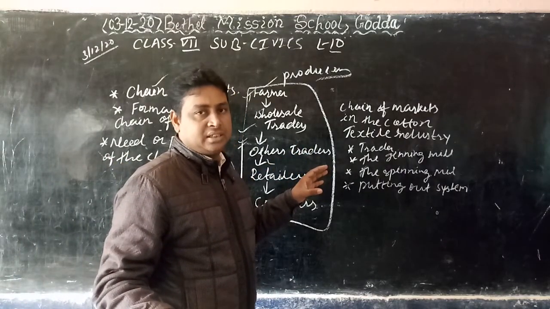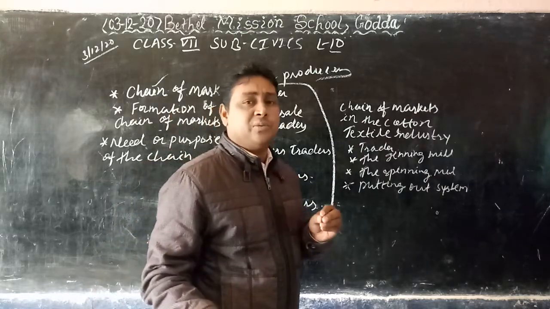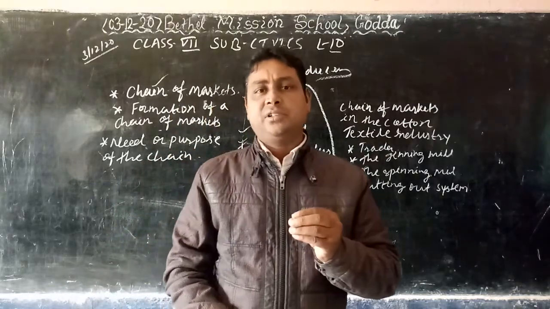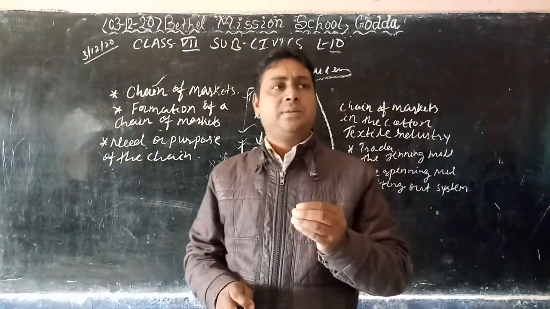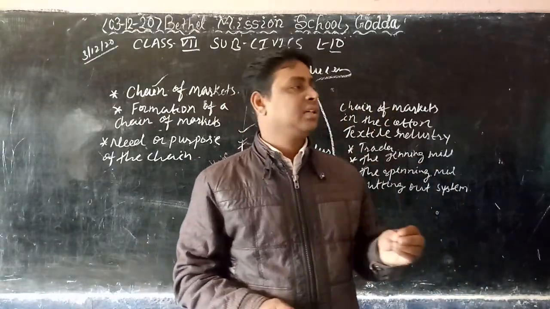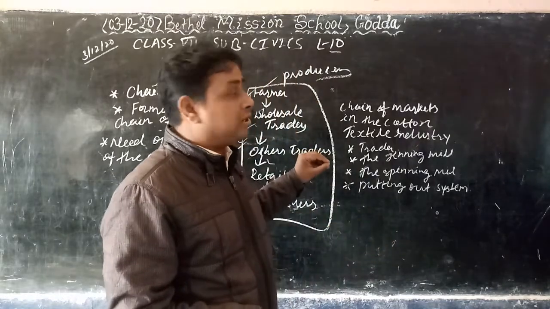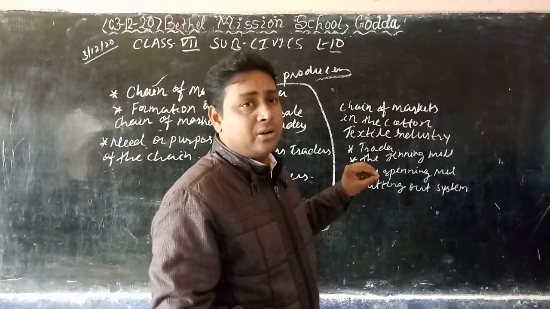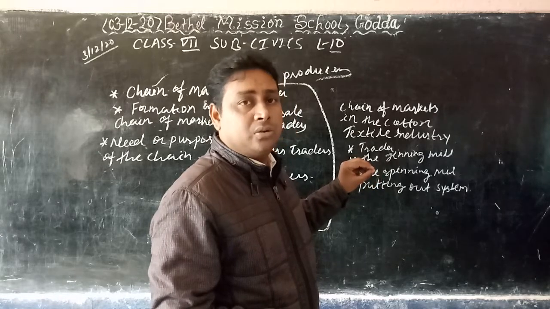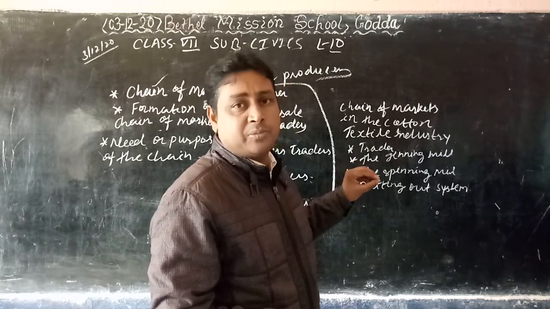Understand? So I am giving you an example. In ancient time, farmers were growing the cotton. Actually, farmers were poor, understand? And they were dependent on the trader. So they were not able to buy the seeds from the market.